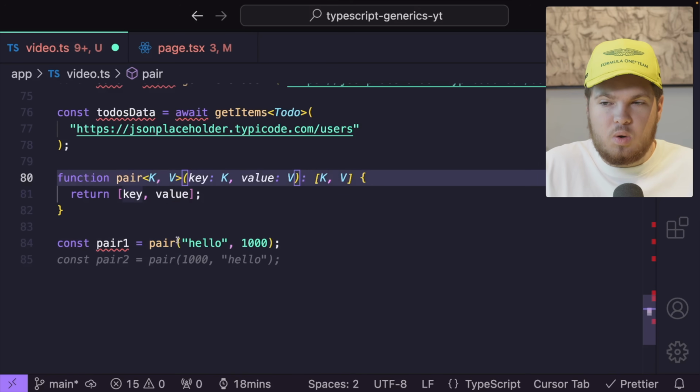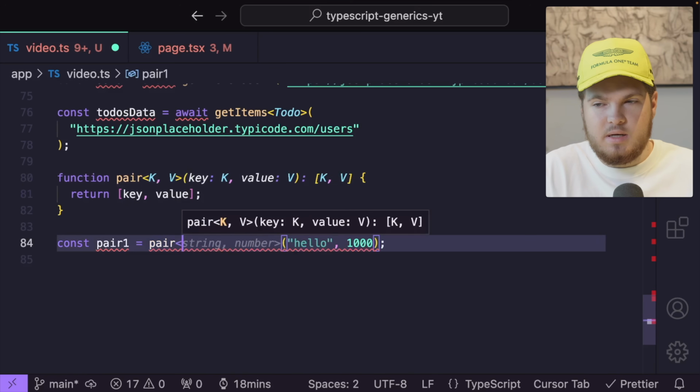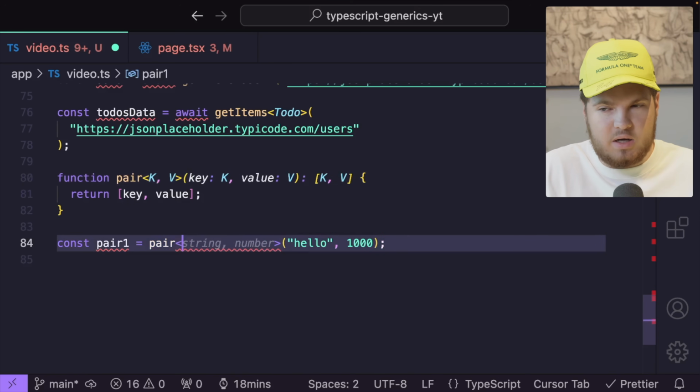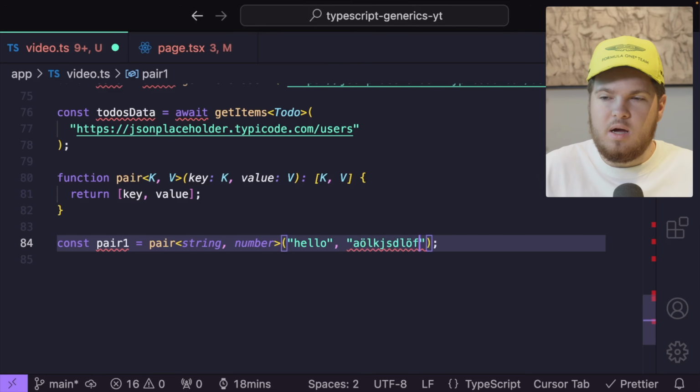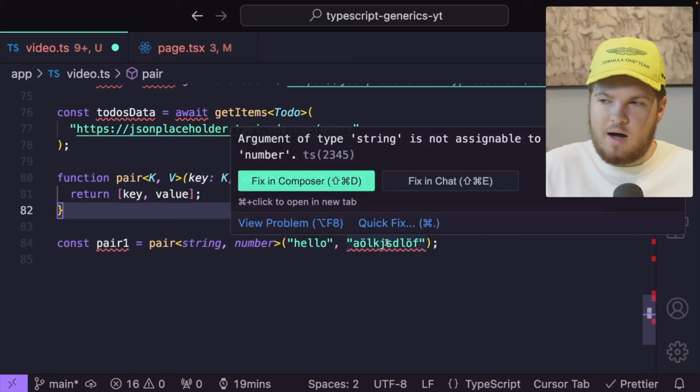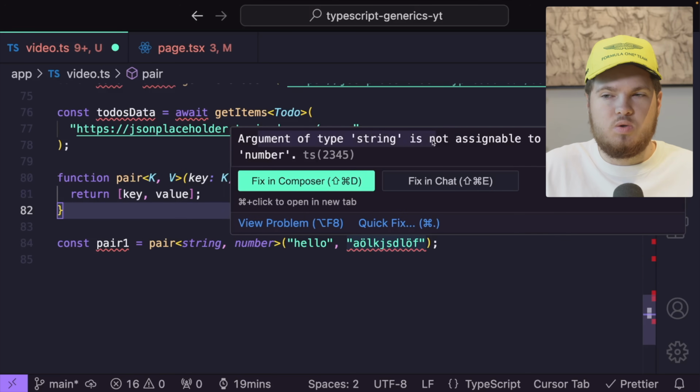And of course, I can also explicitly mention it here. We can pass our type arguments, and this will be of type string and number. And if I pass a string as the second argument, we instantly get an error. If I hover over the error, it says, argument of type string is not assignable to type number.